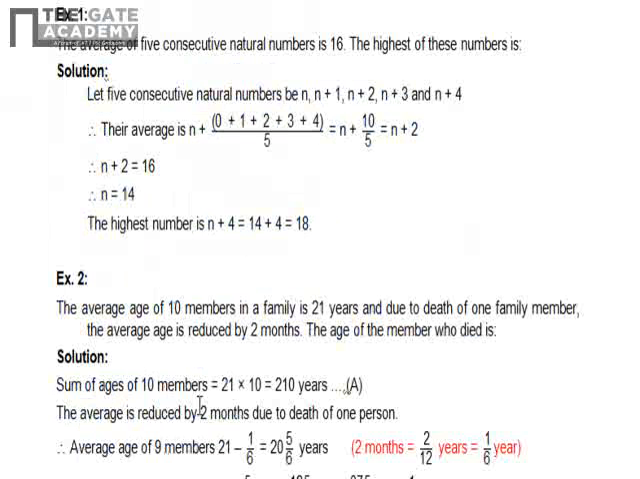Now we'll see some example based on average and standard deviation. The first one is very simple. The average of 5 consecutive natural number is 16. The highest of these numbers is.